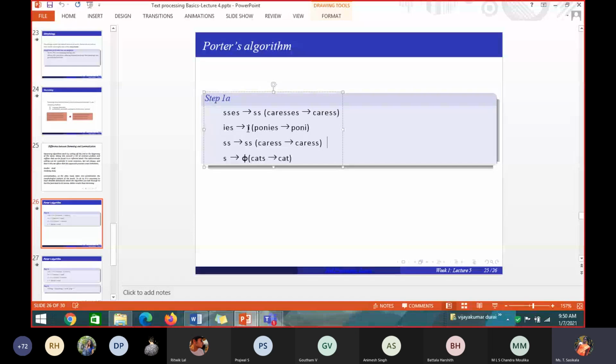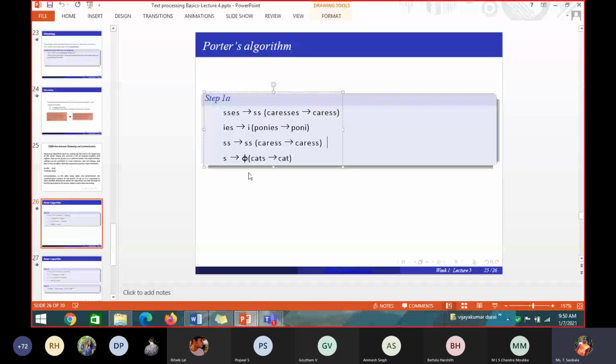If it ends with SS, it should be retained as the same SS, caress. If it ends with S, it should be replaced with null. So S has to be replaced with null. If this is my input word and it has a suffix that ends with these types of combinations, it has to be replaced by this type of combination. This is a rule they have already written. This is the first simple rule.